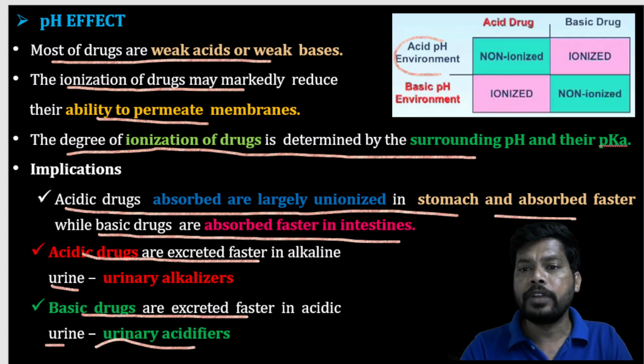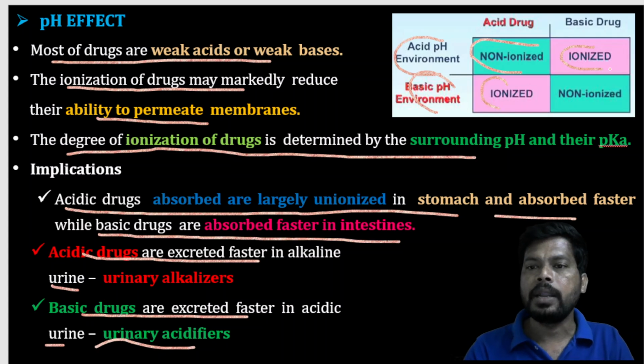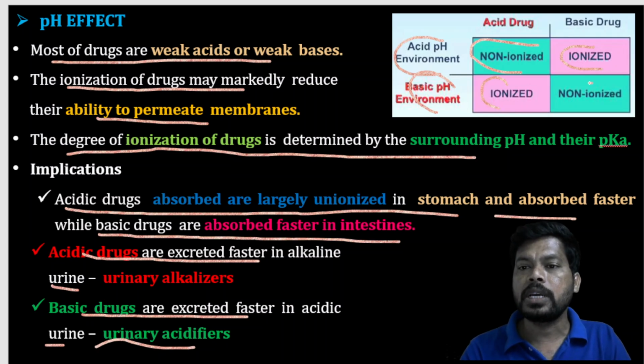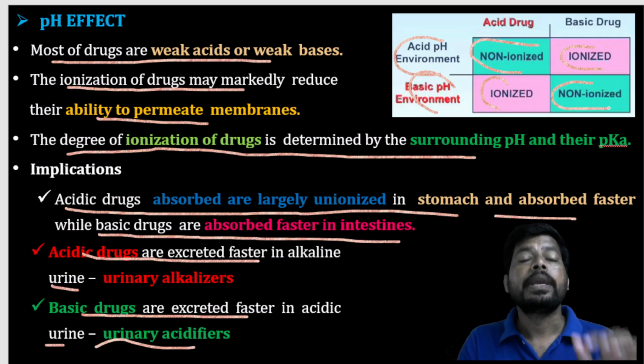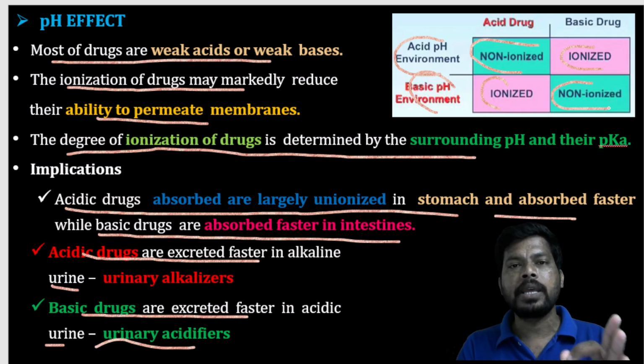In an acid pH environment, the acidic drug is non-ionized, and the basic drug is ionized. In a basic pH environment, the acidic drug is ionized, and the basic drug is non-ionized. So in the presence of an acidic pH environment, basic drugs become ionized, with poor absorption. In the presence of an acidic environment, acidic drugs are unionized, with good absorption.